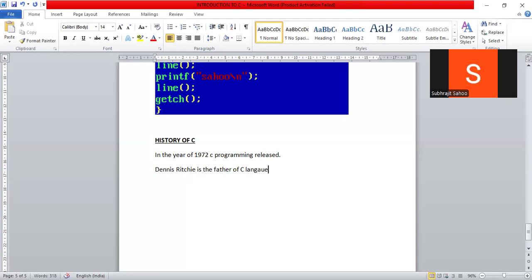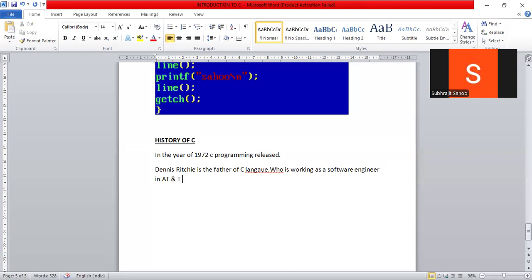Sir, who is Dennis Ritchie? Dennis Ritchie is the father of the C language. But what is his designation? What was that particular guy doing? That particular guy was working as a software engineer. Software engineer in which place, sir? In AT and T.